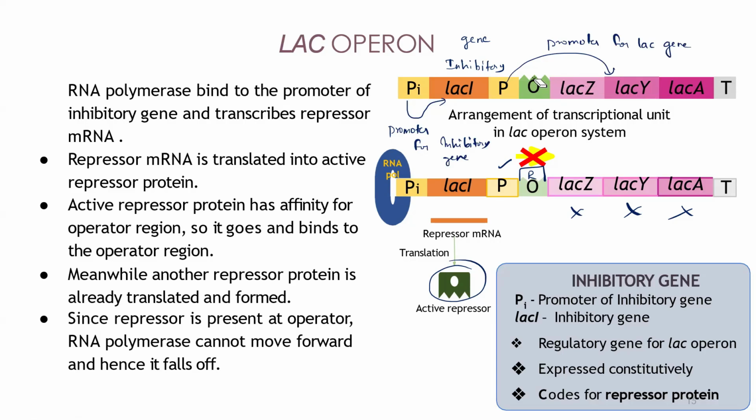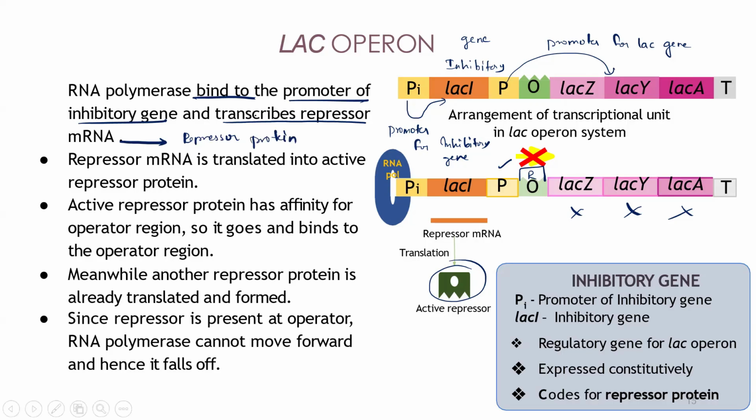Before reaching this, you will have the operator where the repressor will come and bind. Understand? So see here, RNA polymerase binds to the promoter of the inhibitory gene and it will pass through the LAC I, which is the inhibitory gene region, that will transcribe the repressor. That will produce the mRNA which will code for the repressor. So from that repressor mRNA, you will get the repressor protein after translation.